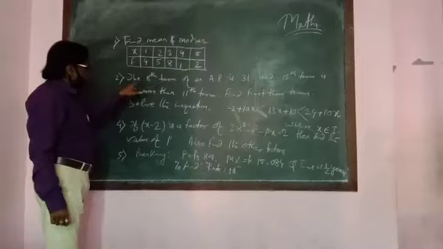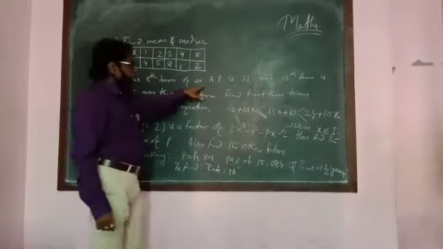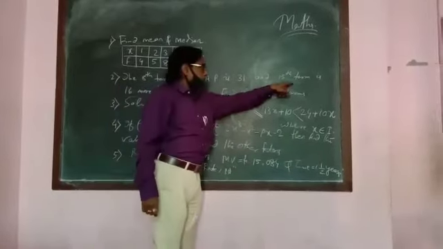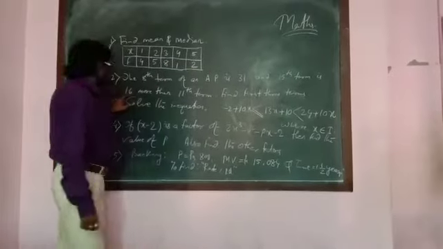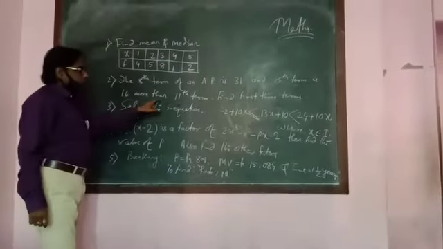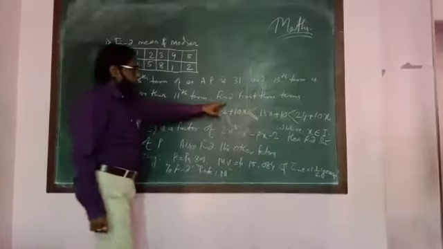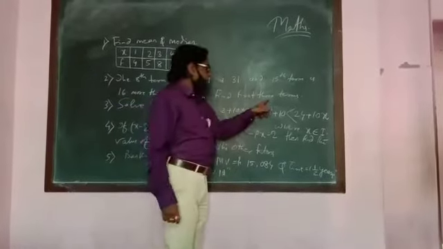Second question: the 8th term of an AP is 31 and the 15th term is 16 more than the 11th term. Find the first 3 terms.